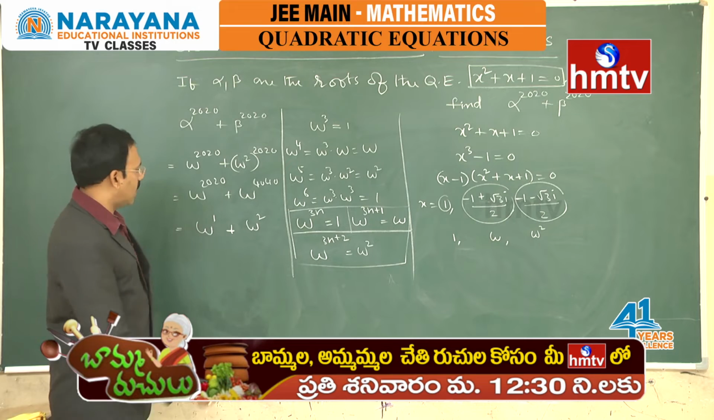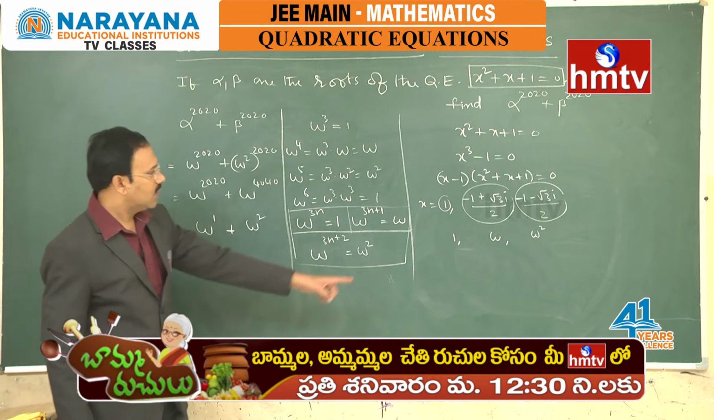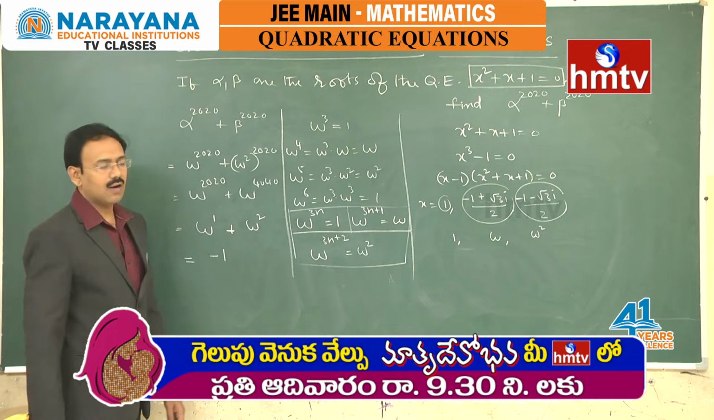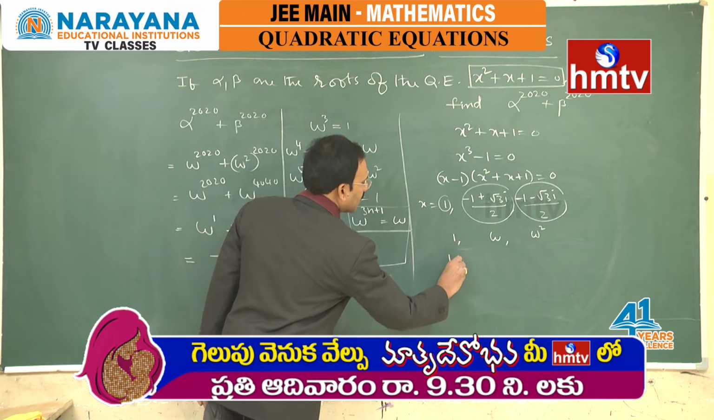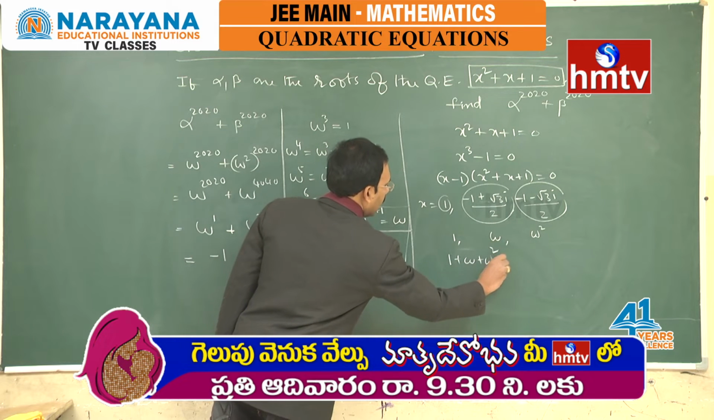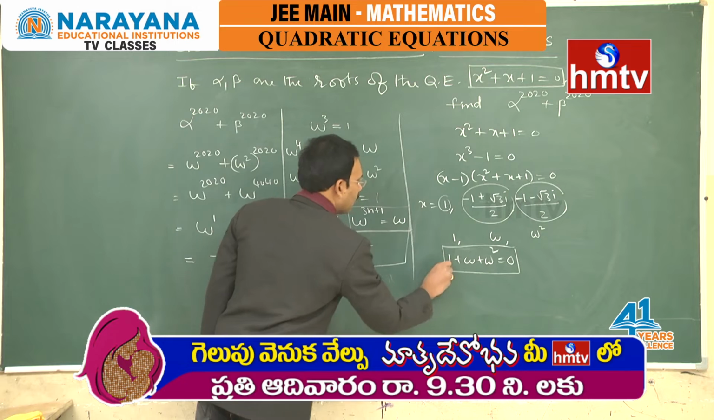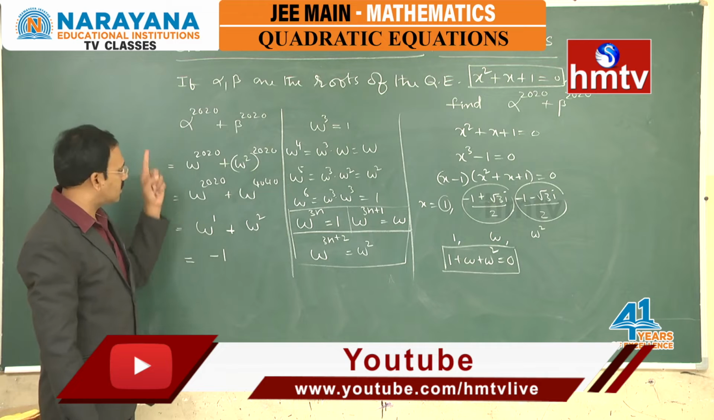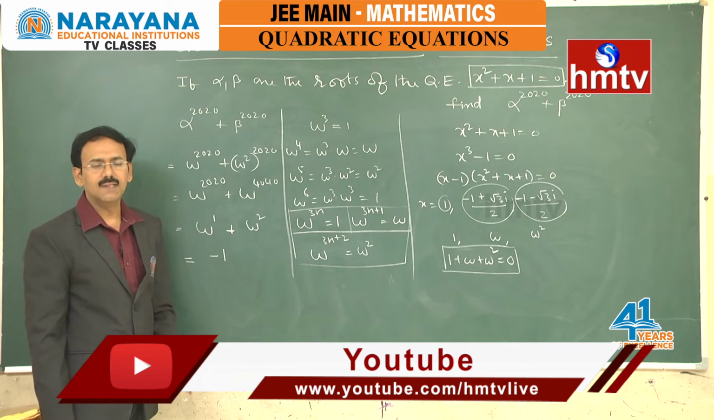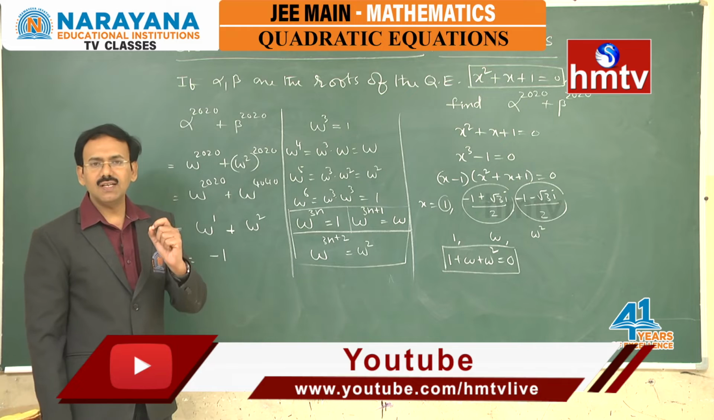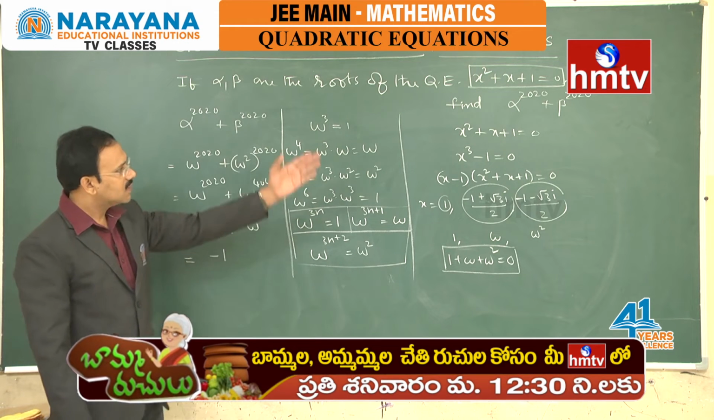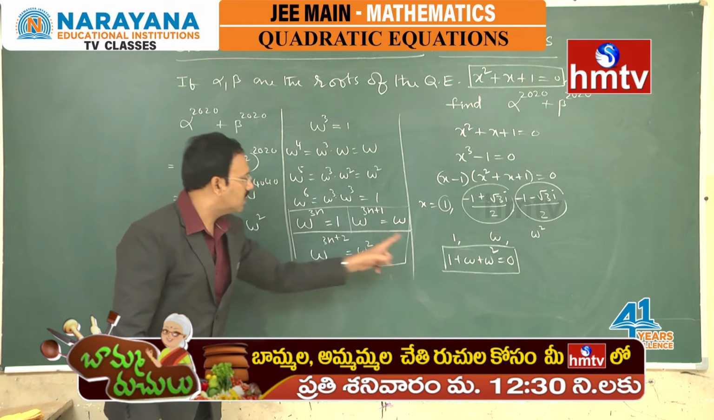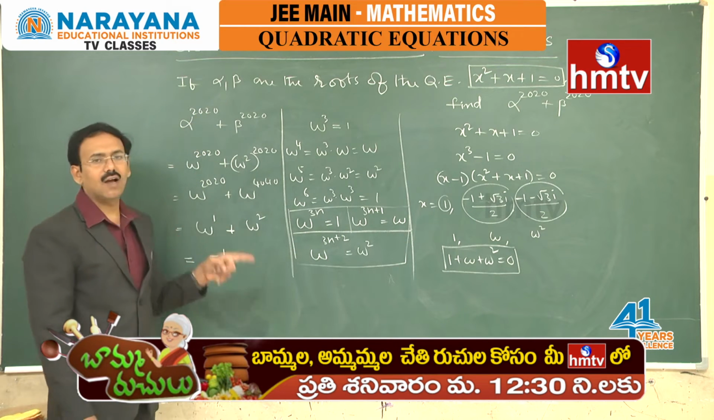What do you say about omega plus omega square? If you just add these two, you will get minus 1, or we know the result 1 plus omega plus omega square will become 0. Either from the result or if you add these two, you will get minus 1. The answer of this question is going to be minus 1. It is simple if you show a little interest in some special equations. This is a special equation whose roots are omega, omega square. If you know these two results, you can easily write the answer.